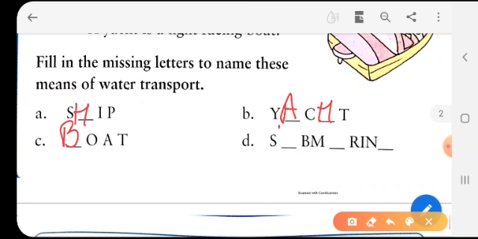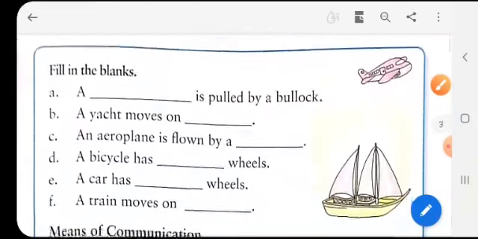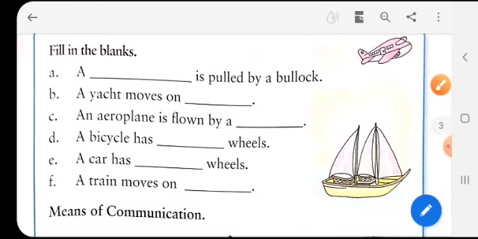And fourth we have submarine, S-U-B-M-A-R-I-N-E, submarine. Next we have the fill in the blanks. Now fill in the blanks is to be done all by you. So this will not be done by me. So you have to read the lesson and then fill in the blanks.